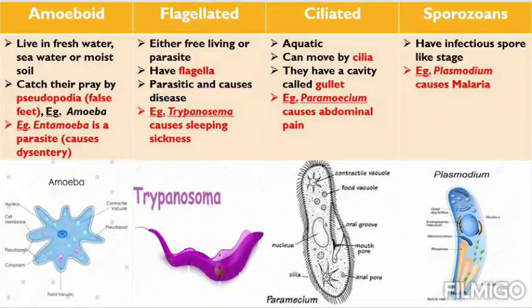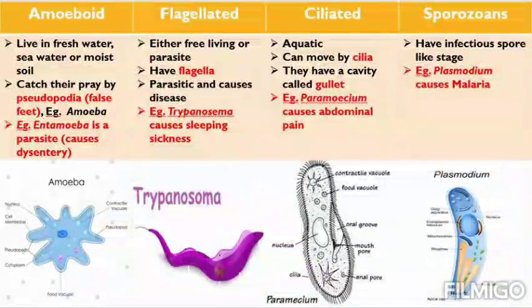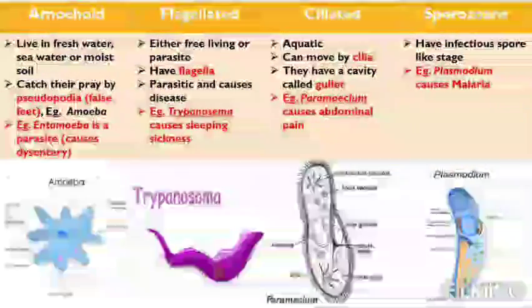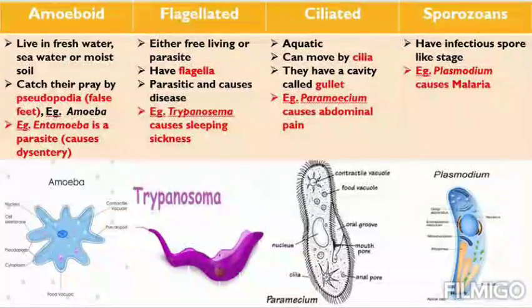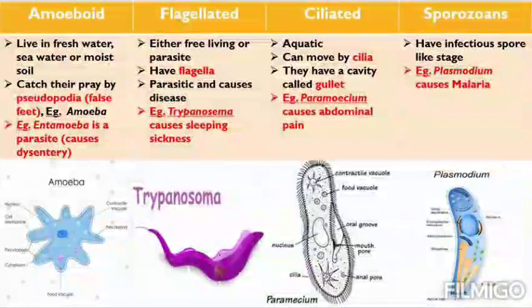Last one is sporozoan. Sporozoan comes from spore, because they have an infectious spore-like stage. In 12th, we will read about this nicely. So now you just know that they have a disease-causing or pathogenic spore-like stage, just like Plasmodium. They cause malaria. You know what is the vector of malaria? Which mosquito is the vector of malaria? Female Anopheles, right? So these female Anopheles get the spores of Plasmodium and they bite us and release the spores inside our bloodstream, and that will cause malaria in our body.